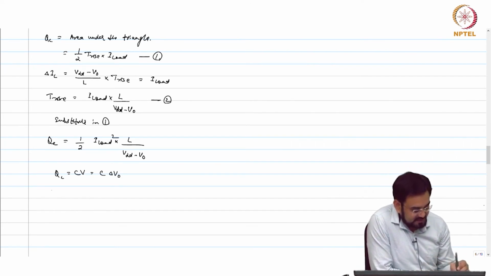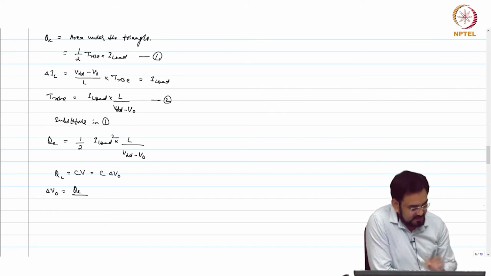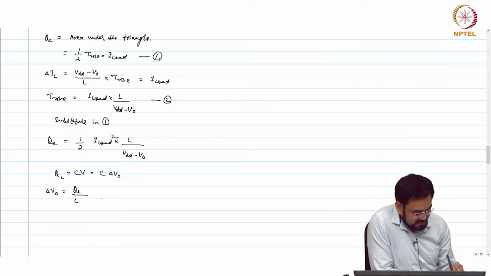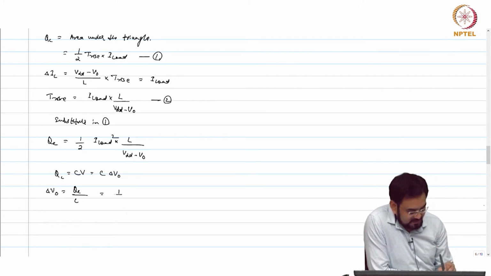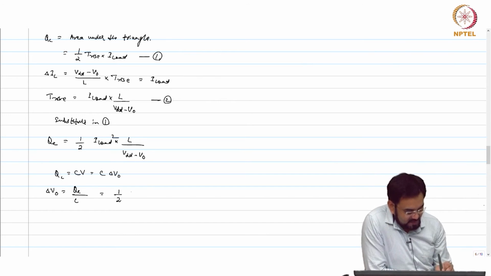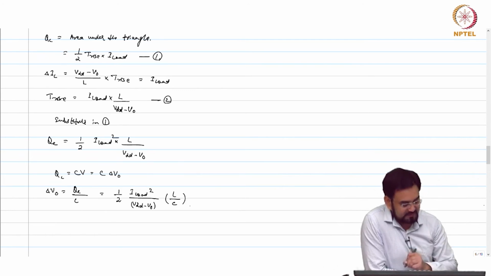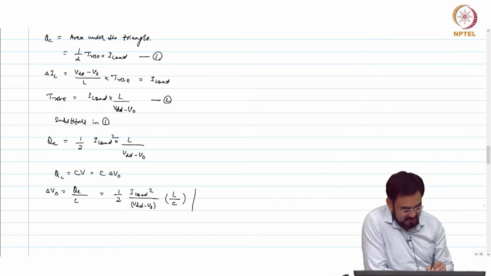This is QC, so delta V out equals QC over C. So delta V out equals half of I load squared over VDD minus V out, times L by C. This is your expression.